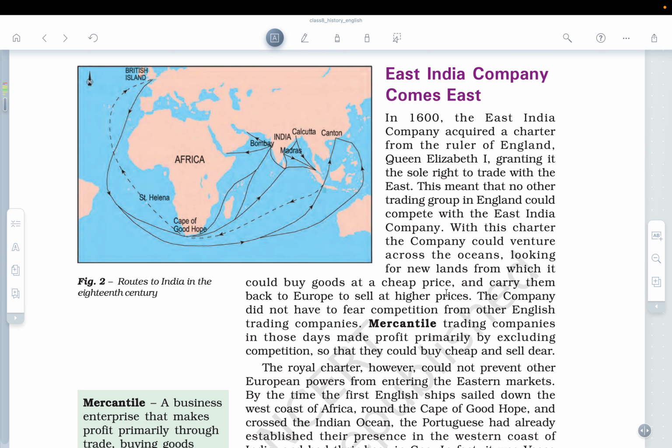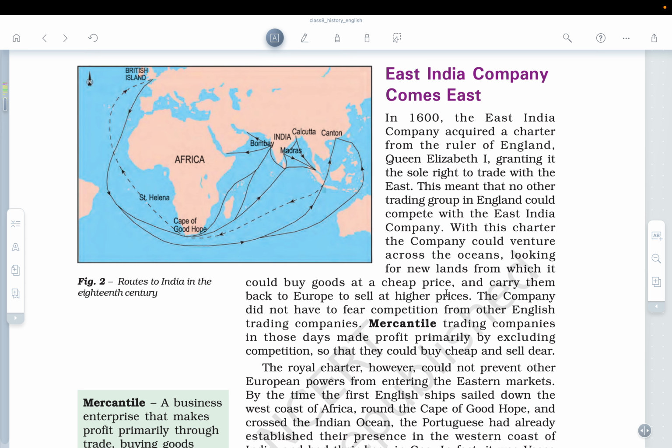Okay, so with this charter, the company could venture across oceans looking for a new land from which it could buy goods at a cheaper price. Now, this becomes one of the reasons why Britishers actually traveled towards India. Okay, so the goods which were produced in England were very costly. So they really wanted to make entry into the market which was much cheaper, and from where they can export the materials to England at a much higher price.